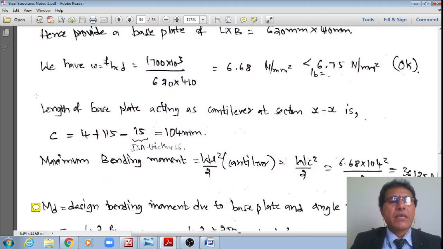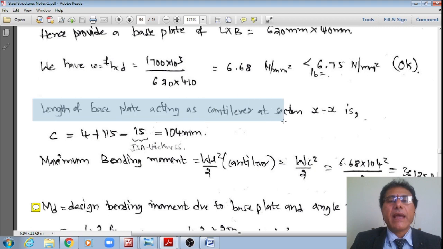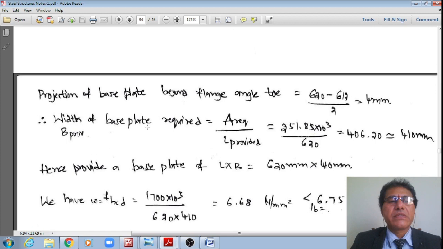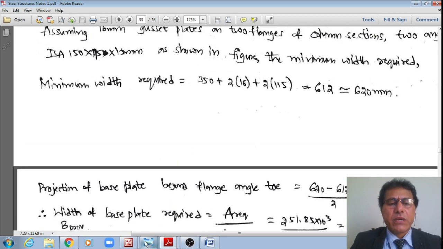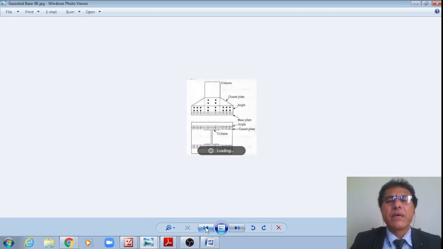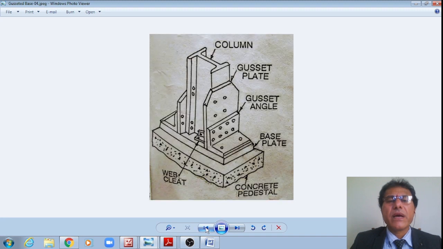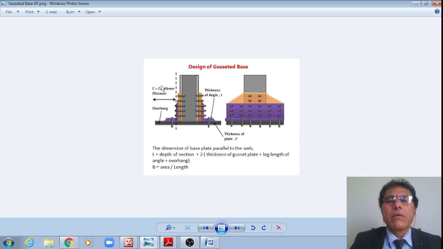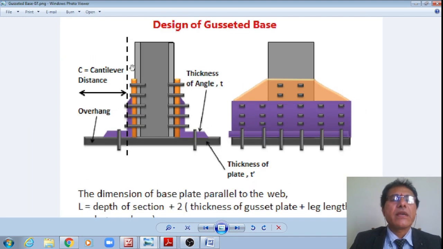Hence once I get that, now I'll take the length of the base plate acting as a cantilever at section XX. Let me go to this schematic, student. Just wait for a moment, I'll show. Yes, this is the section at which the maximum bending moment will be there. Therefore, this is the total width minus this width, divided by 2.